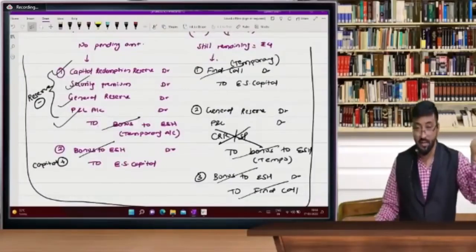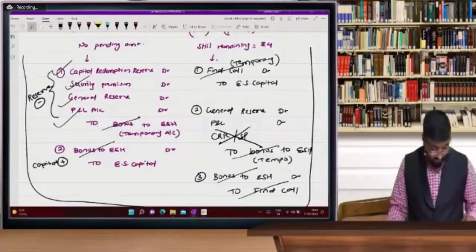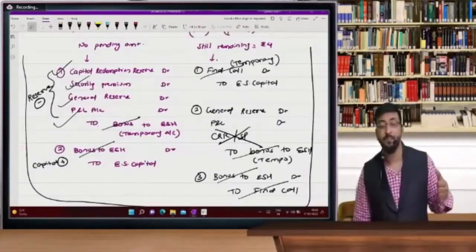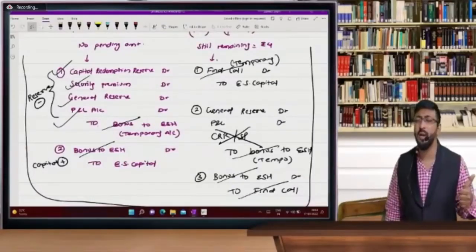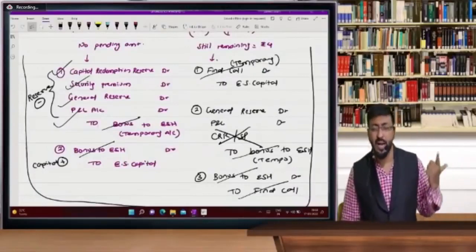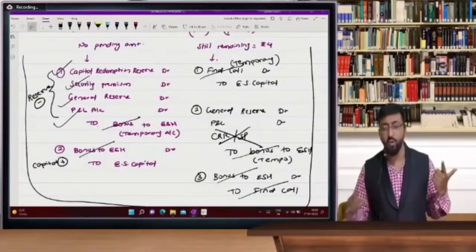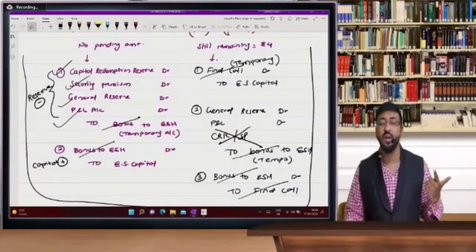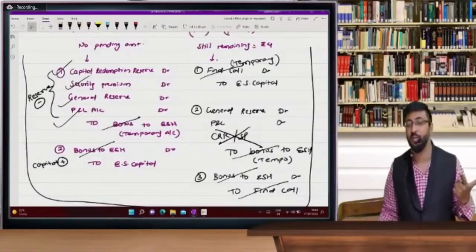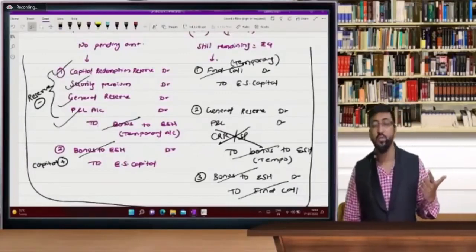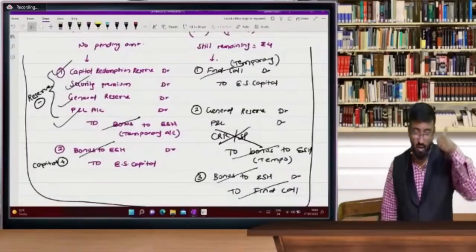Sir, now the partly paid up entries. Number one: final call account debit to equity share capital. Then CRR, no. Securities premium, no. General reserve, yes. P&L, yes. General reserve account debit, P&L account debit to bonus to equity shareholder, and then bonus to equity shareholder account debit to final call. 1 time.